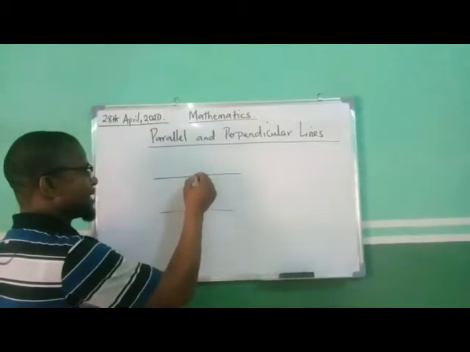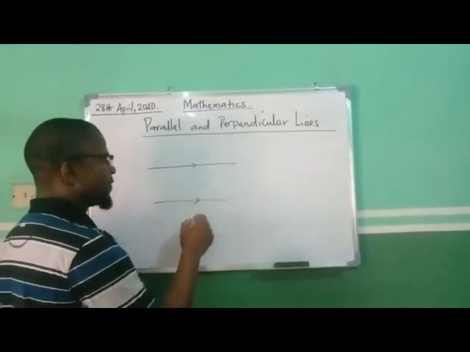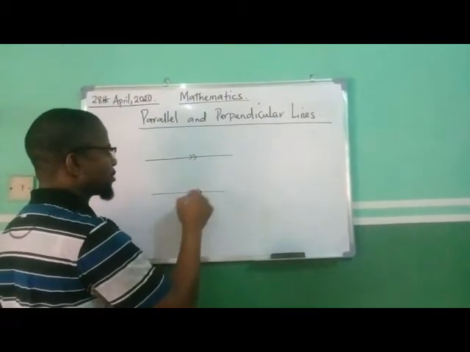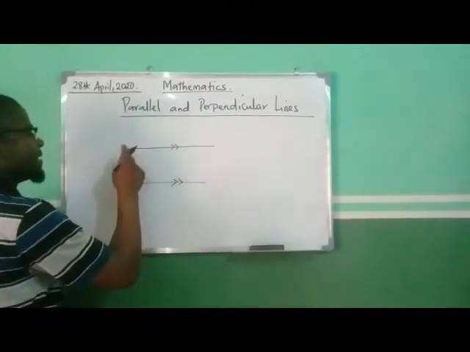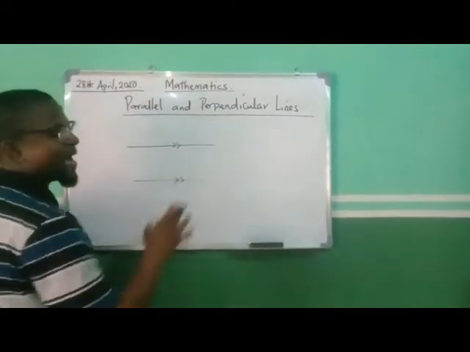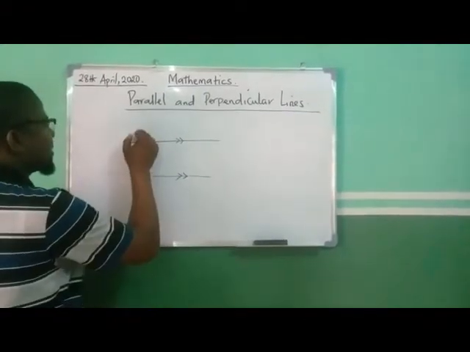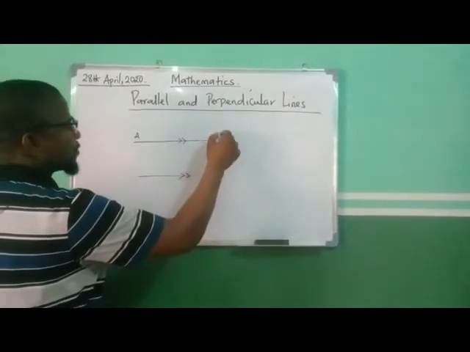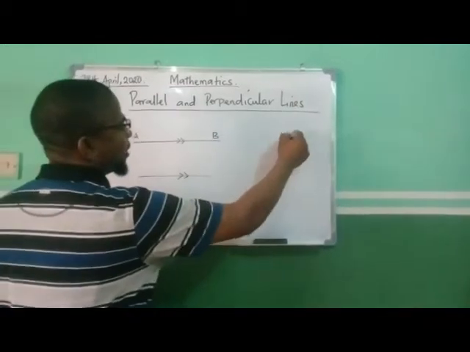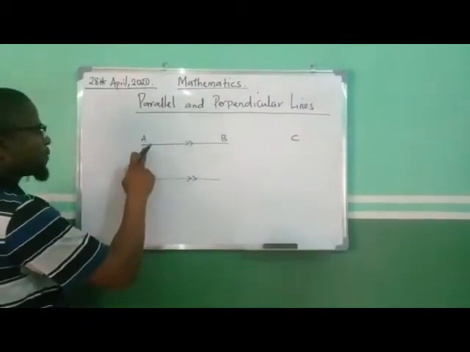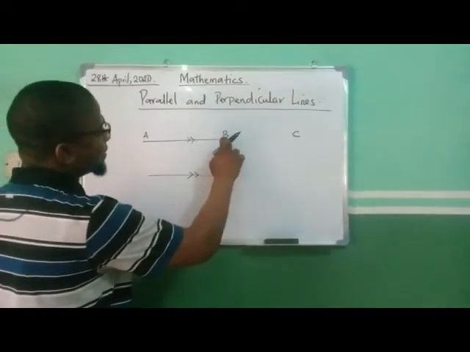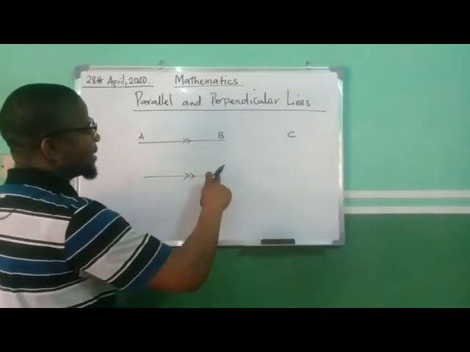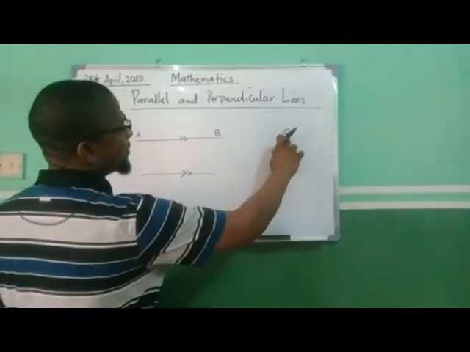And parallel lines are indicated with this form of arrows. Sometimes you see double arrows. Okay? Now, the major property of parallel lines is that the space in between the lines is continuous. That is to say that if this is point A, this is point B, and we have another point C, for example, the space between this first line and the second line here is the same as the distance between this line and this line, which is also the same as this.